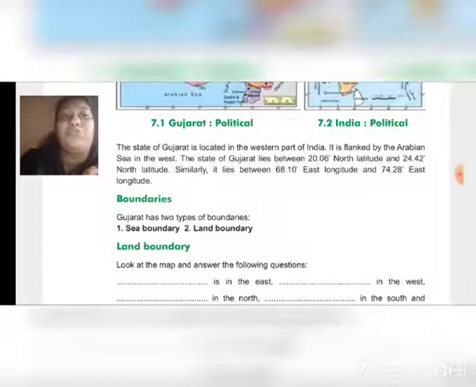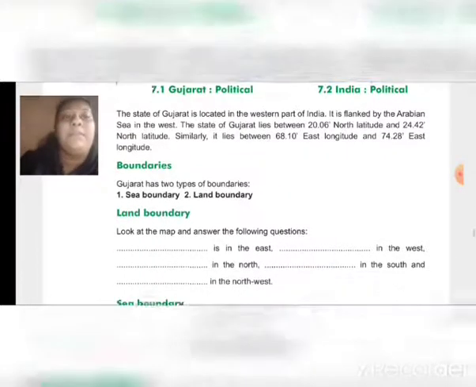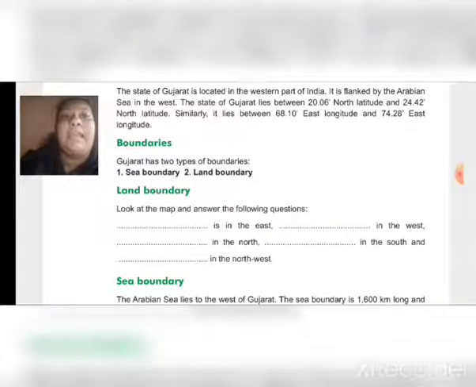Gujarat has two types of boundaries, sea boundary and land boundary. One is sea boundary and another one is land boundary. Now let us see land boundary.